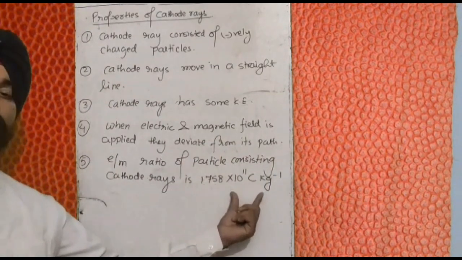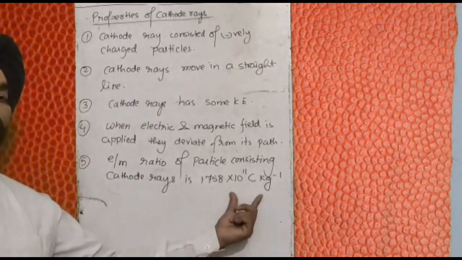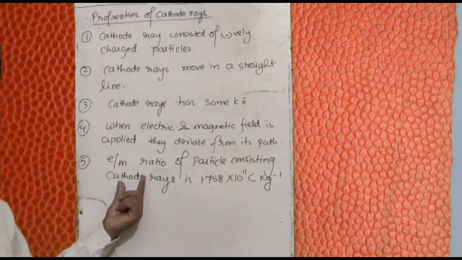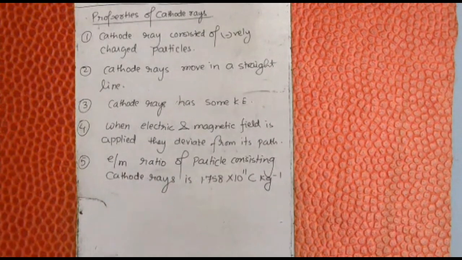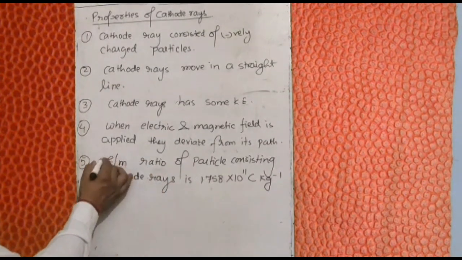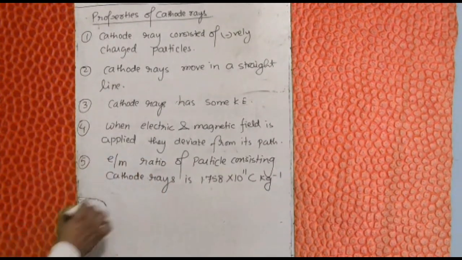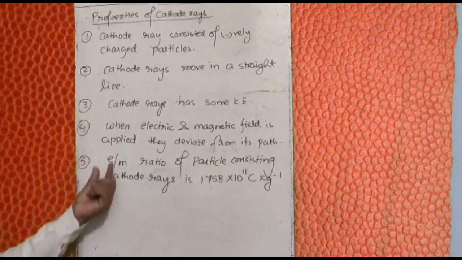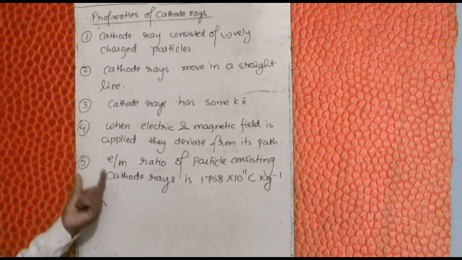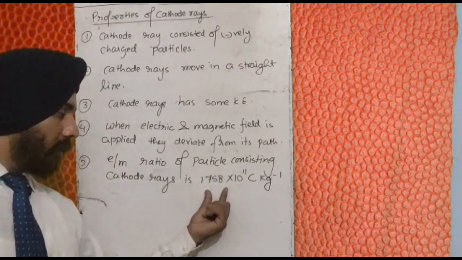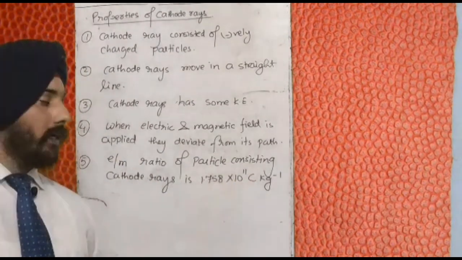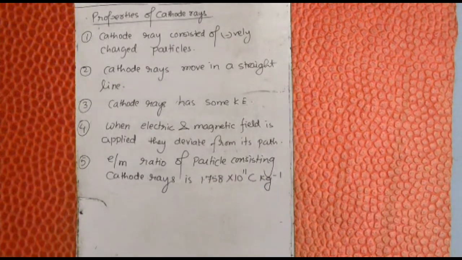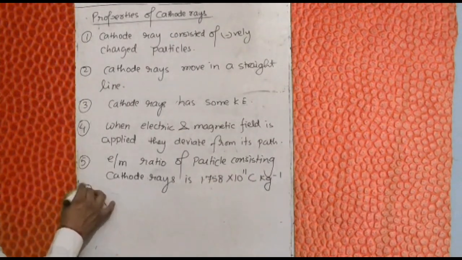Through this statement we came to know the charge and mass of an electron. The e/m ratio, where e is the charge of the particle and m is the mass of the particle, he could find to be 1.758 × 10^11 Coulomb per kilogram.